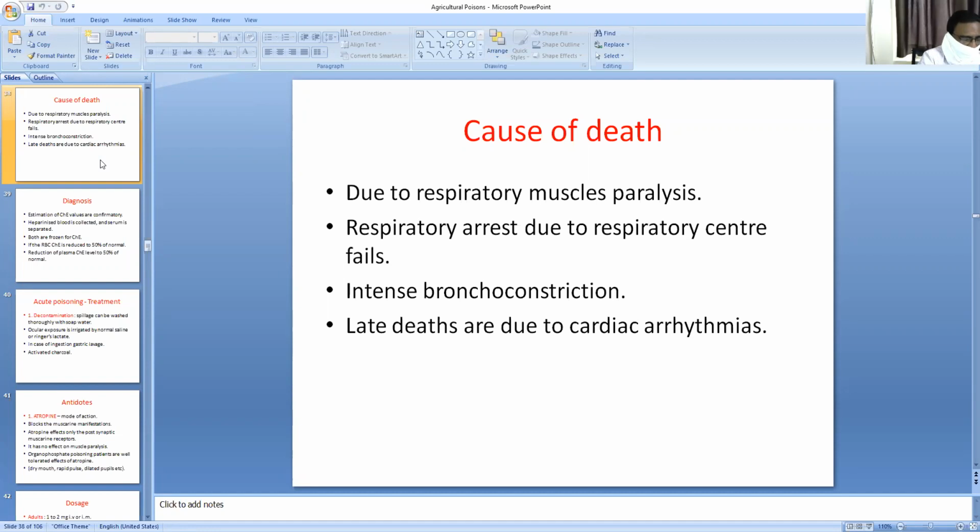I told you all this. The cause of death is respiratory muscle paralysis and respiratory arrest due to respiratory center failure, and intense bronchoconstriction. Late deaths are due to cardiac arrhythmias.